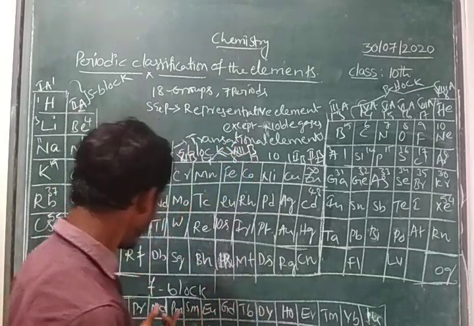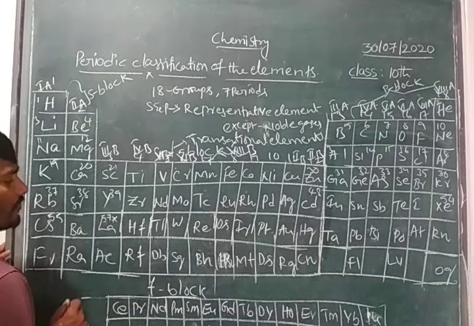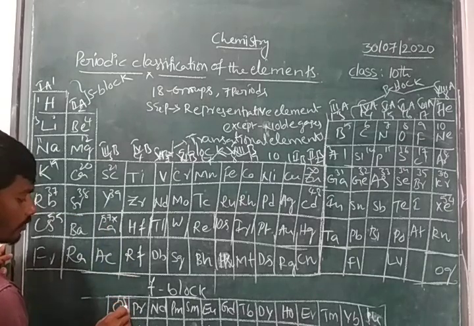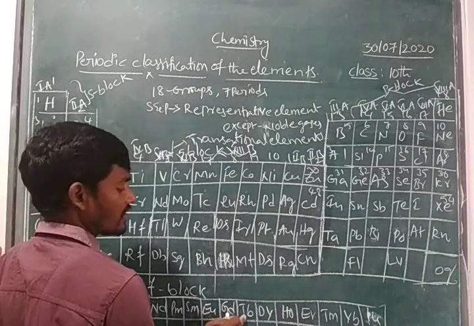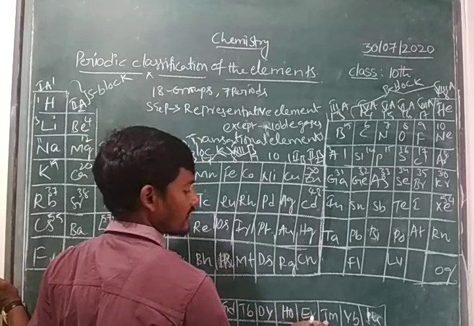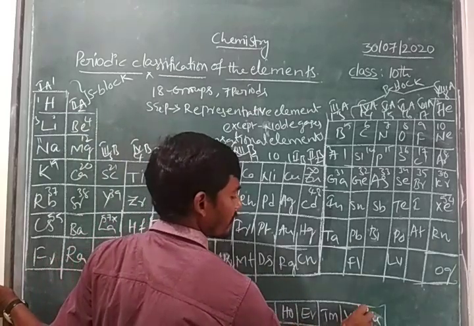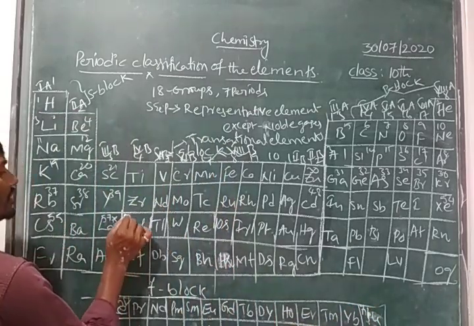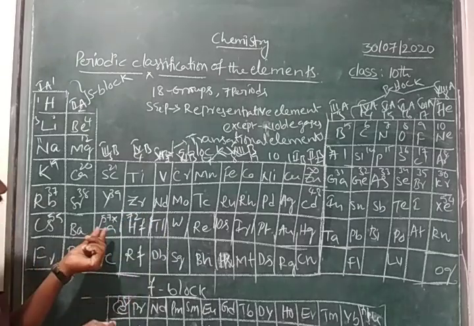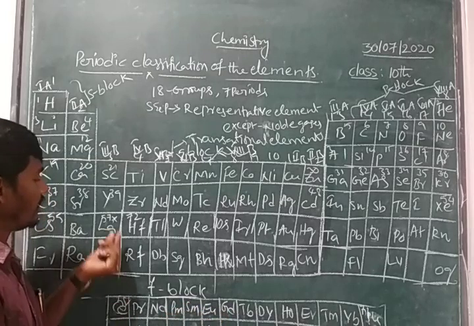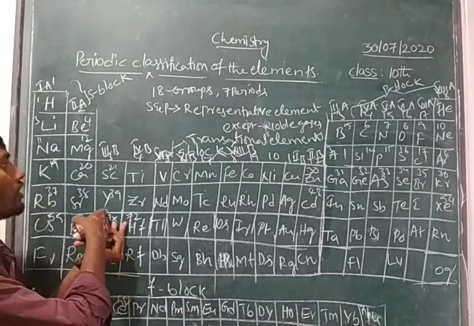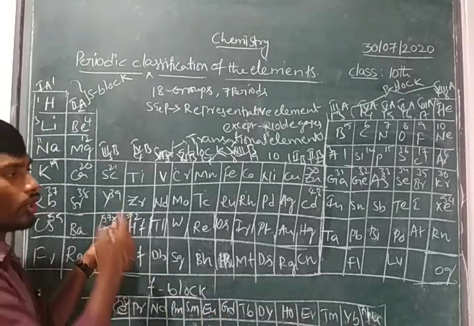And here the F block elements. After 57 we start with 58, that is cerium. So 58, 59, 60, 61, 62, 63, 64, 65, 66, 67, 68, 69, 70, 71. And here it is 72. That means after lanthanum, cerium to lutetium. So these are the elements present in between third B and fourth B.